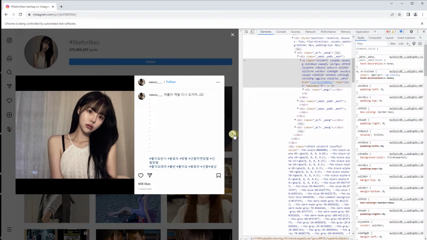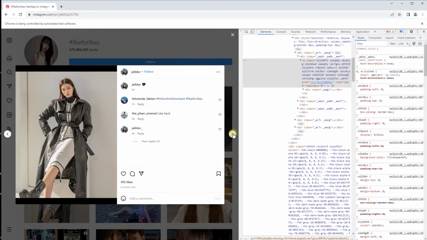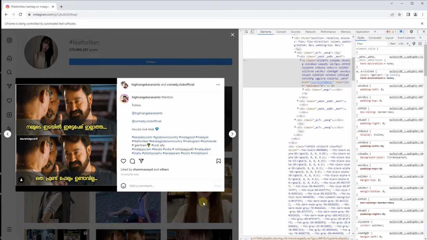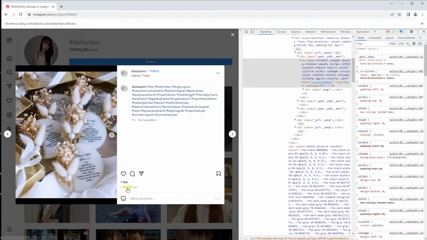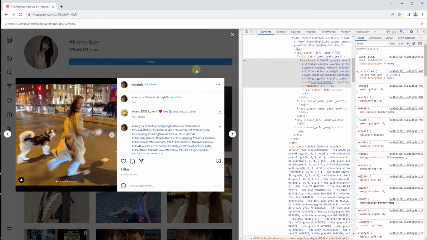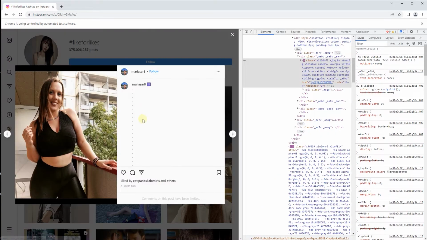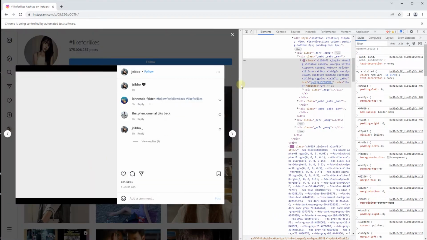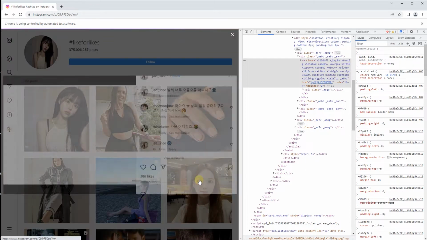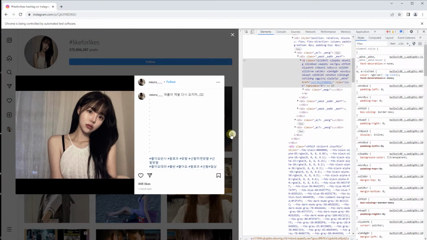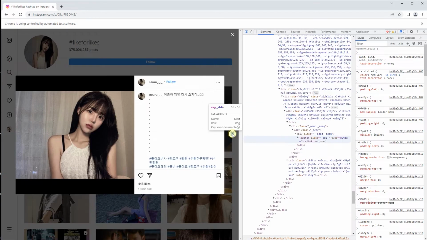I want to click this button over here. As you can see, this is going to swap the photos, and sooner or later, it's going to bring me to the most recent ones. As you can see, 5 minutes ago, and then we have 5 minutes ago, 5 minutes ago, and this one over here, I believe, was around 2 hours. As you can see, these are not so fresh. 6 hours ago. Sometimes they're a couple of days old. Now I'm going to click on that, and now I need to find this button over here. So let's actually find that. This should be a button, as you can see over here.